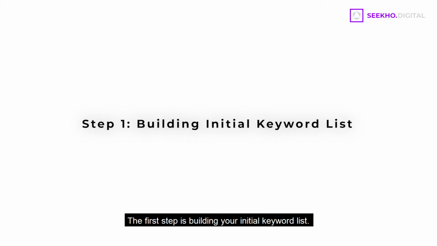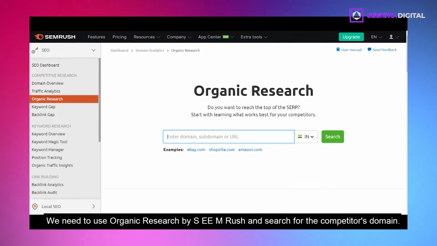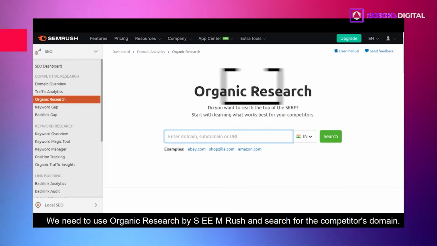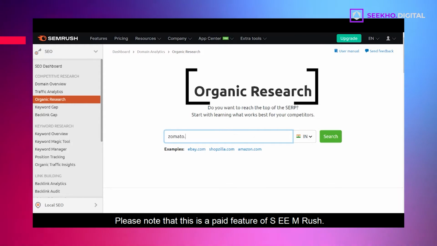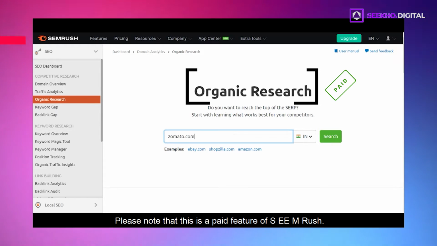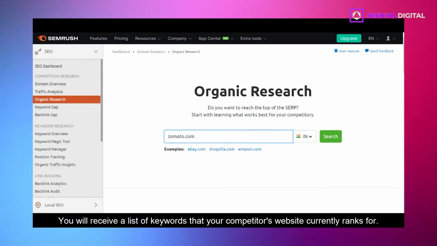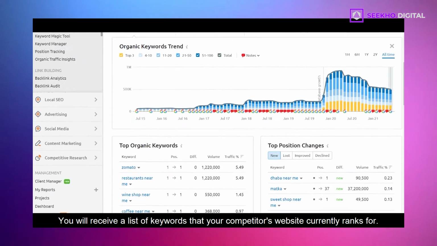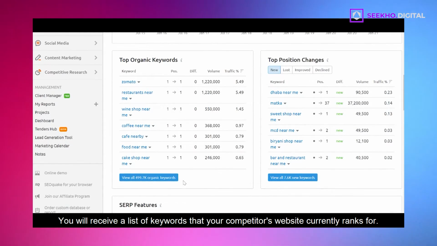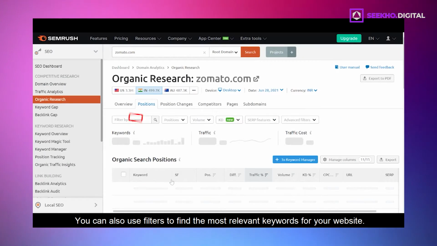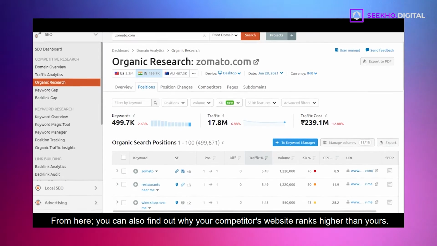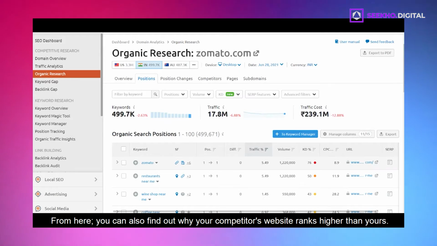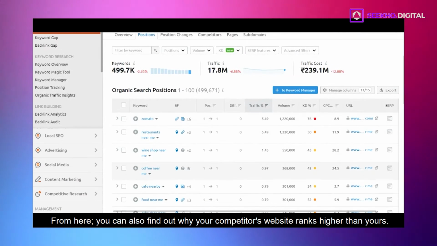The first step is building your initial keyword list. We need to use organic research by SEMrush and search for the competitor's domain. Please note that this is a paid feature of SEMrush. You will receive a list of keywords that your competitor's website currently ranks for. You can also use filters to find the most relevant keywords for your website. From here, you can also find out why your competitor's website ranks higher than yours.